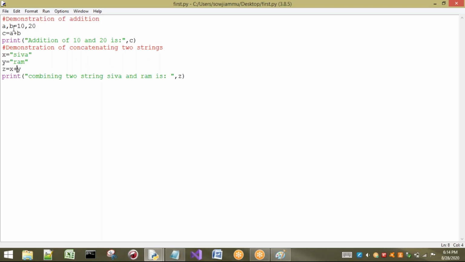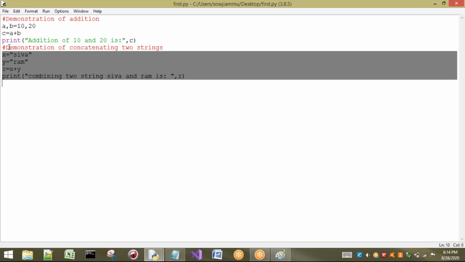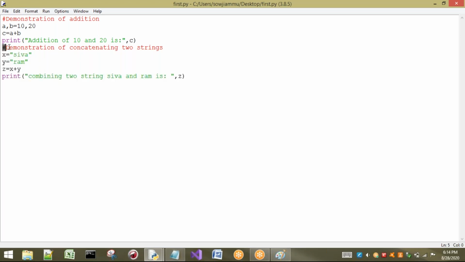After that, here again we are using the plus symbol, but this plus symbol is acting differently. The discussion of this operator we will do later, don't worry. But here what you have to observe is these comments. This comment is going to give an explanation of this program, so it is easy for a programmer to understand. Okay, this is a comment.